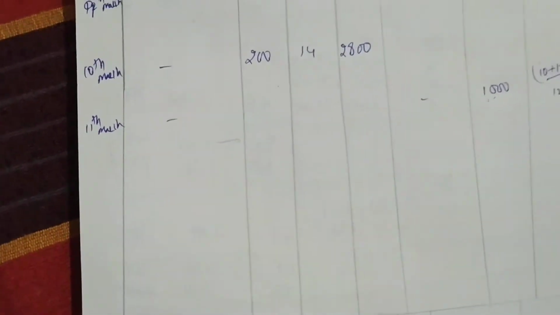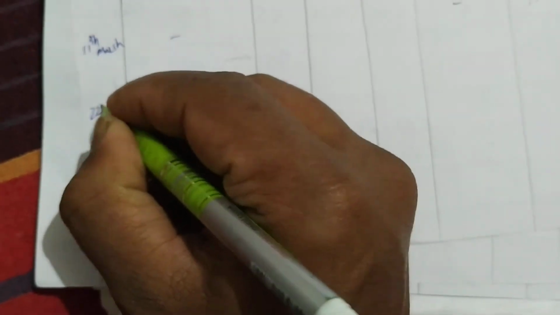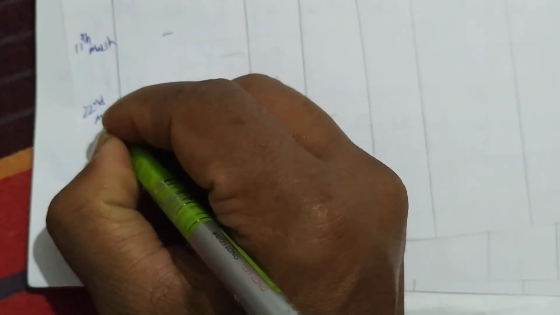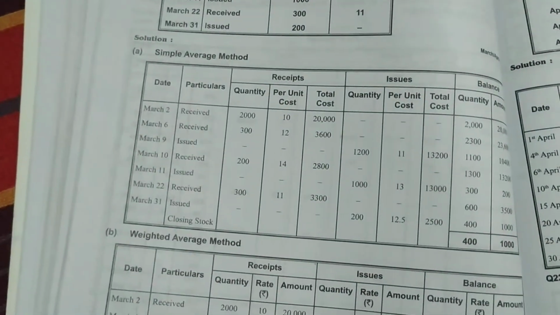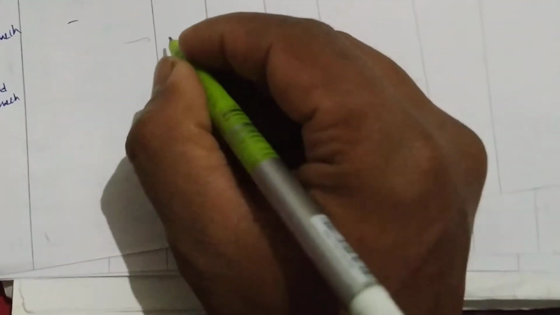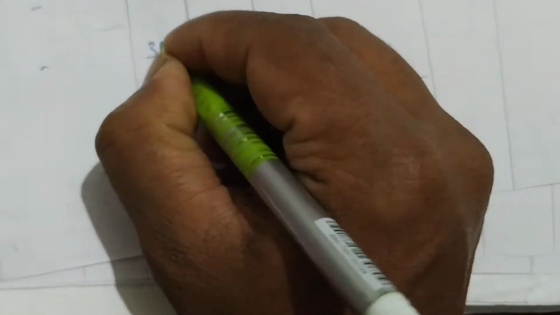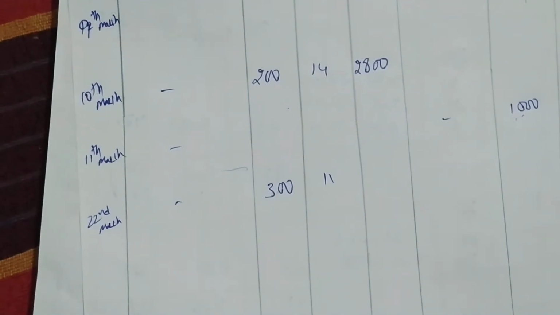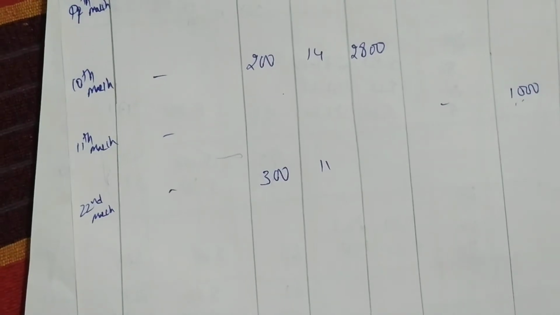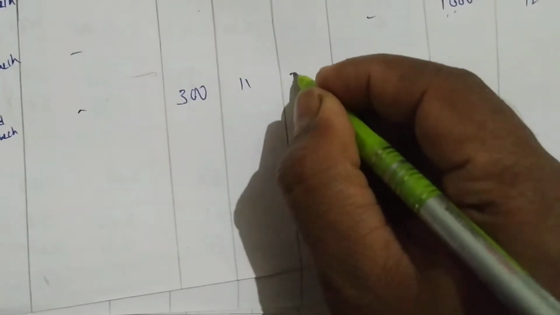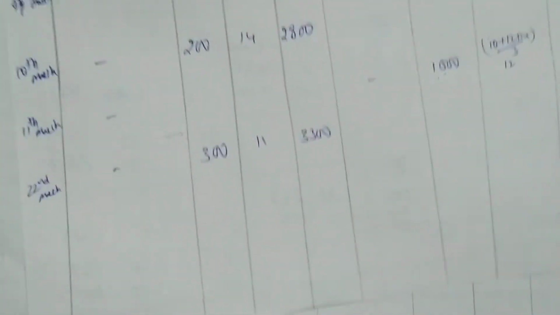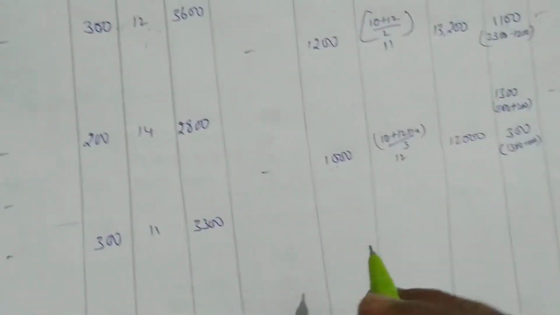Okay, next, the next date, March 22nd. Again we purchased. How many units we purchased? 300 units we purchased. So 300 units with rupees 11. 300 into 11, 3,300 we are getting. Okay. So next again we have to purchase. We have to add now.